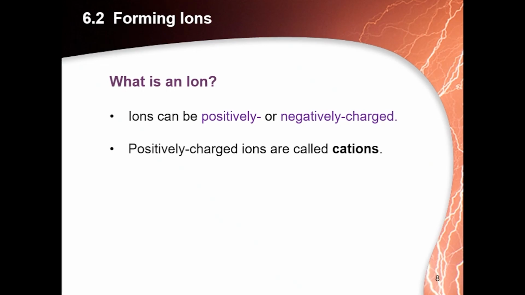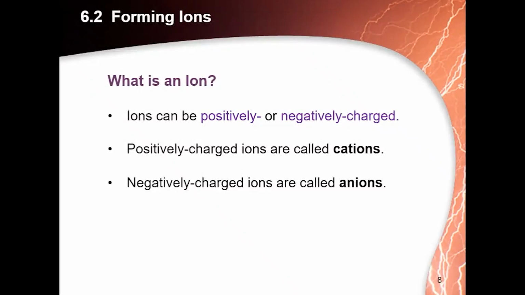So a cation has a positive charge, formed by losing electrons, and an anion has a negative charge, produced by gaining electrons. An ion is a charged particle formed from an atom or a group of atoms by loss or gain of electrons.